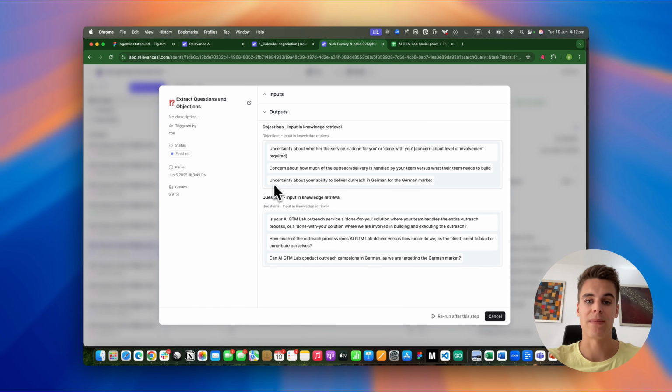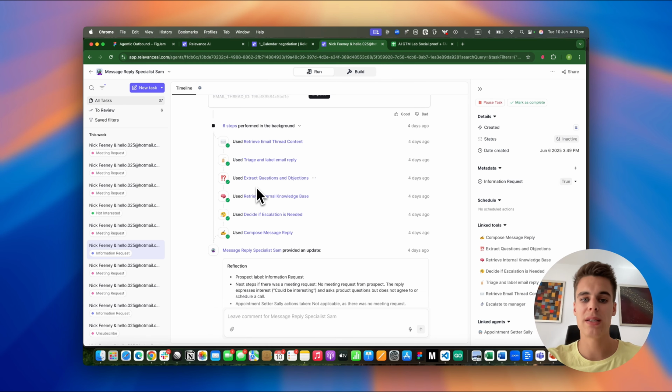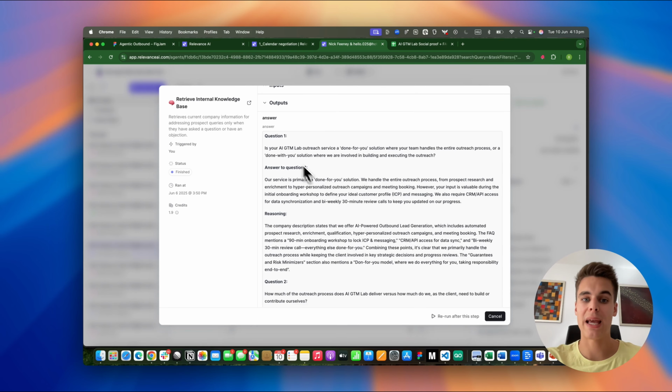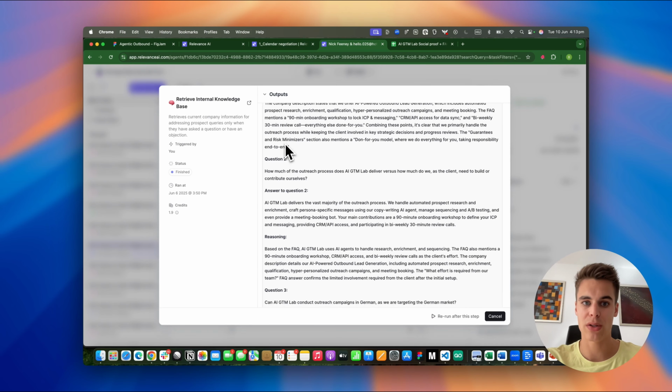You could also frame the question around the German language, such as uncertainty about your ability to deliver outreach in German for the German market, or a concern about how we can deliver done-for-you services. And then we pass these extracted questions and objections into this retrieve internal knowledge base tool, whose job is going to be to provide answers to these questions and objections.